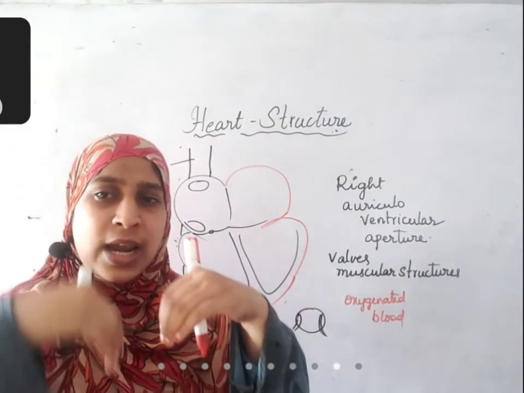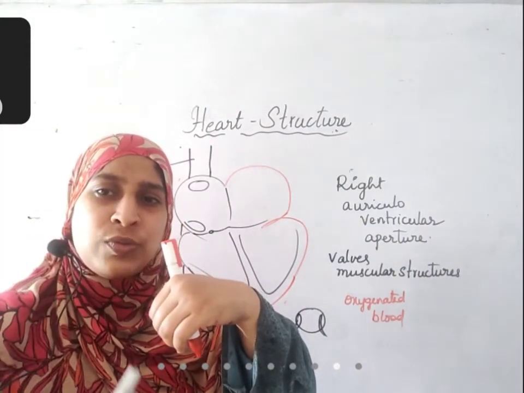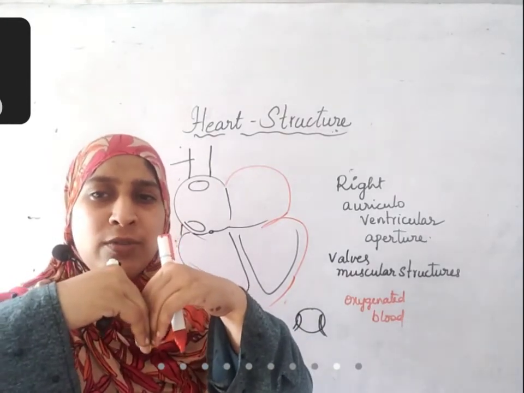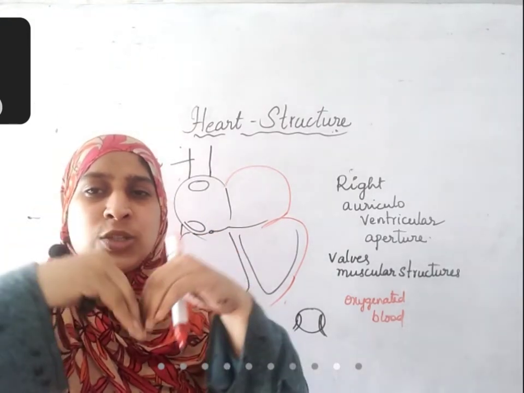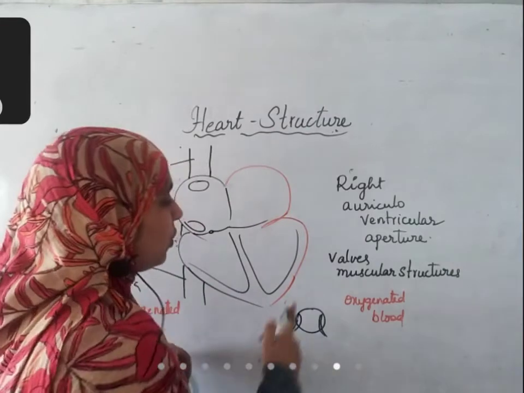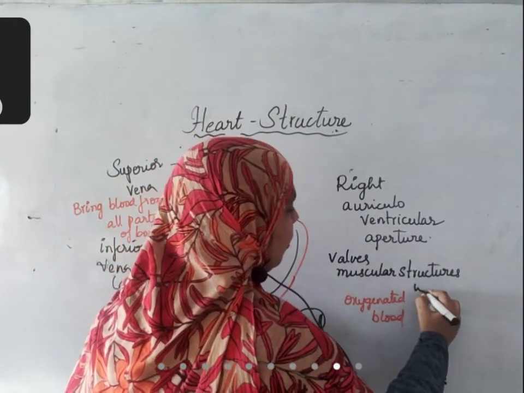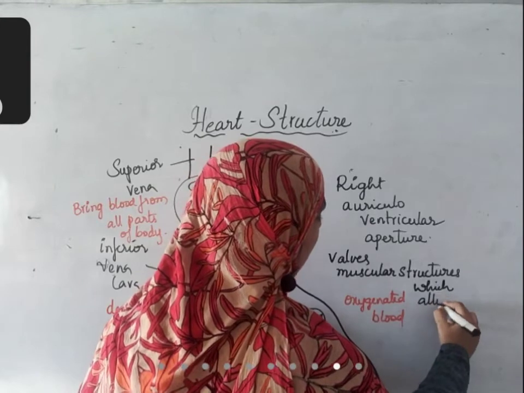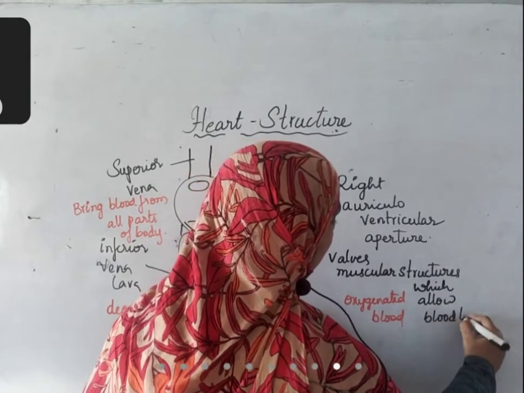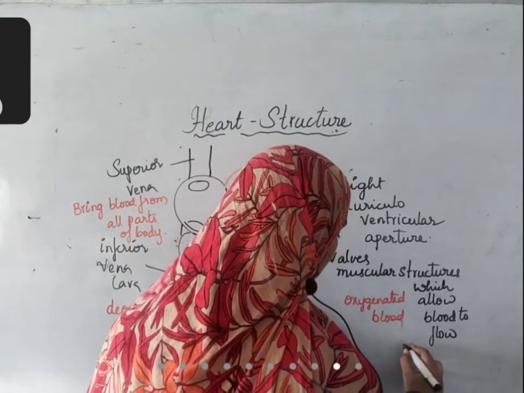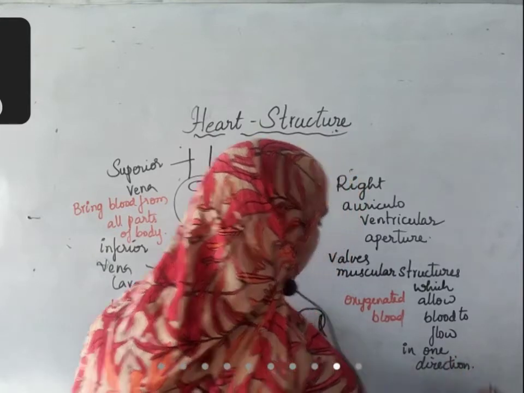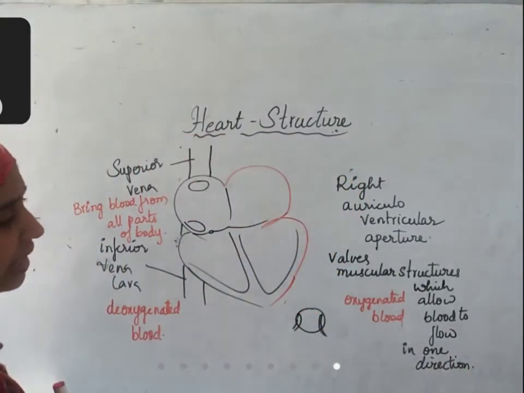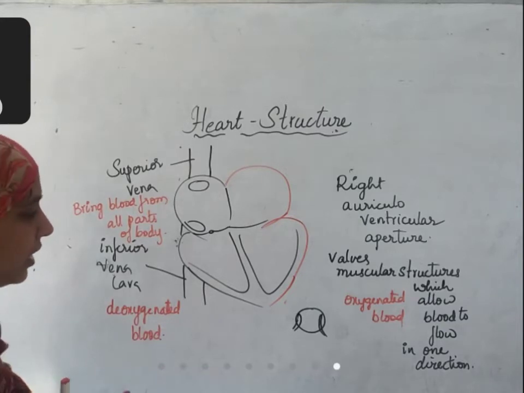This is the right auricle, this is the right ventricle. If it is open, blood flows from here to here. If it is closed, blood will not be able to flow. So when blood enters the right ventricle, this will close and there is no chance for blood to come back. Valves are muscular structures which allow blood to flow in one direction only. Is it clear?